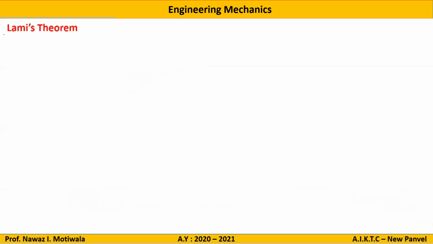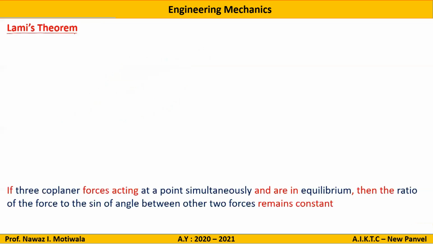Next part, Lami's theorem. Now what is Lami's theorem? Lami's theorem says that if three coplanar forces, this is the condition. There should be three forces, this is the first condition. Second condition, they should be coplanar. They should be acting at a point simultaneously, this is the third condition. So if there are three forces, they are coplanar in nature, they are acting at a point simultaneously and are in equilibrium, this is the fourth condition, then the ratio of the force to the sine of the angle between the other two forces remains constant.